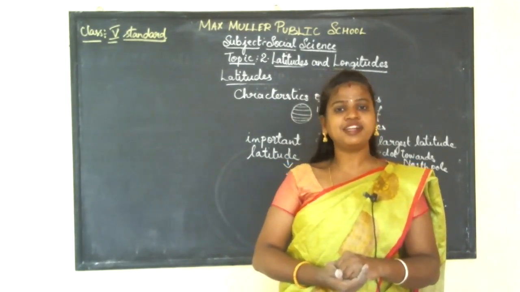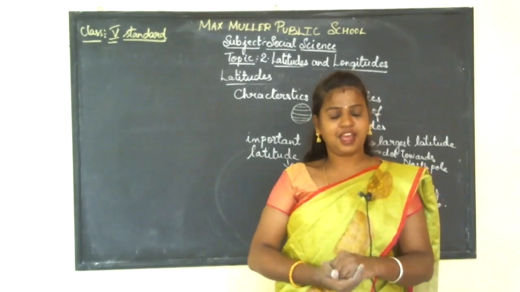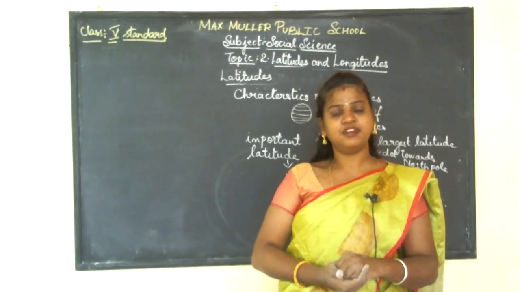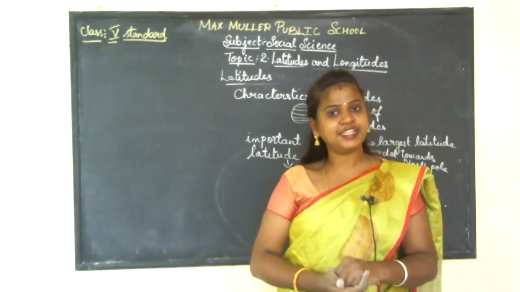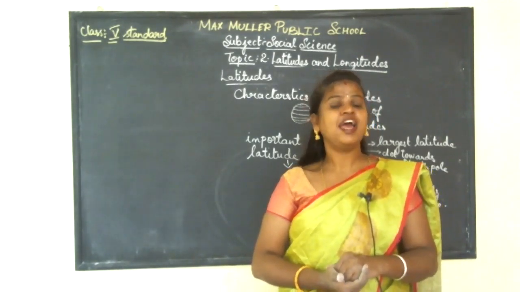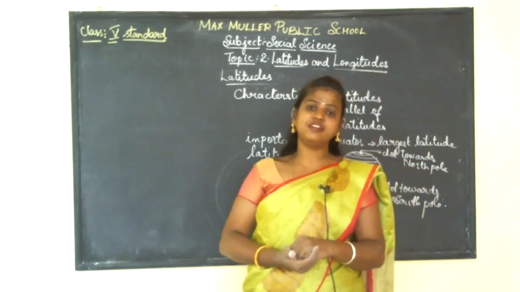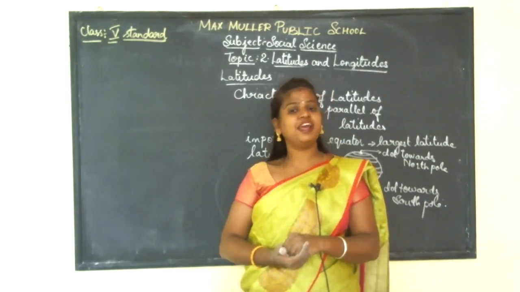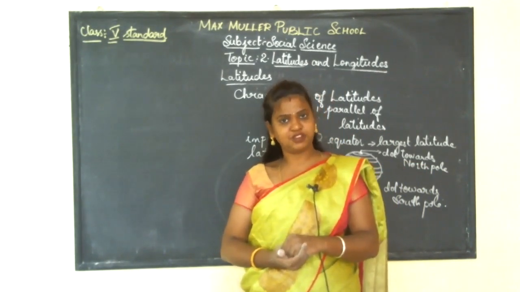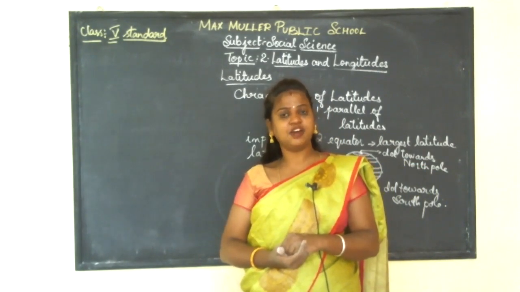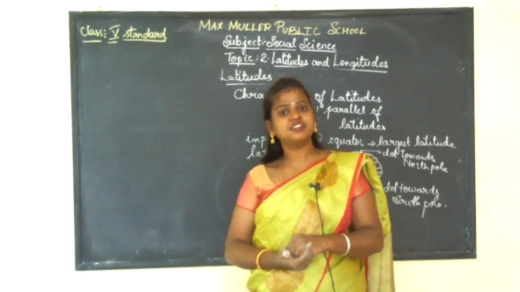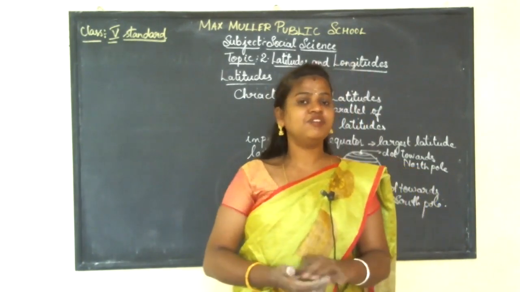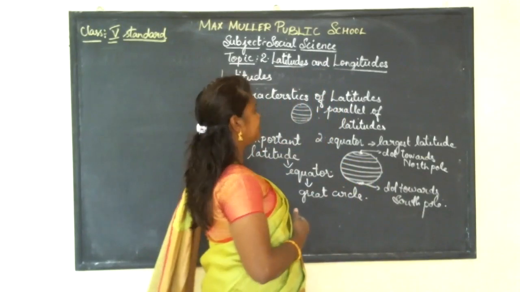So these are the 5 latitudes which we have learned, and the latitude can start from 0 degree and extend till 90 degree north in the northern hemisphere, and in the same way from the equator at 0 degree it extends till 90 degree south in the southern hemisphere. We also learned some characteristics of latitudes.